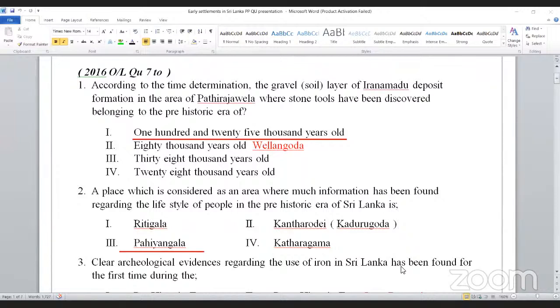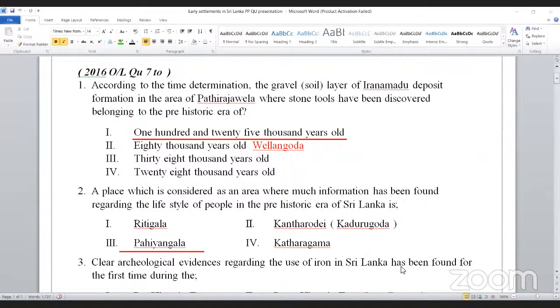That means iron had been burned inside some stoves. The evidence about these stoves has been found from the Samanalawewa region in Balangoda and the Alakolawewa region in Sigiriya. But here they are not asking that. Here they are asking for the first evidence.